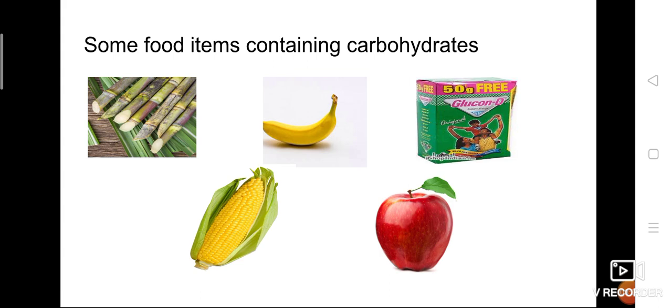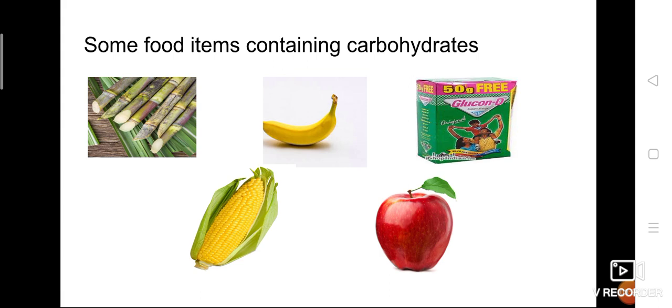While we say that these are the compounds which are rich in carbohydrates, this is something I'm telling you, that potato or wheat or whatever it is, they are a rich source of carbohydrates. But how do you prove that the potato contains carbohydrates, that banana contains carbohydrates?